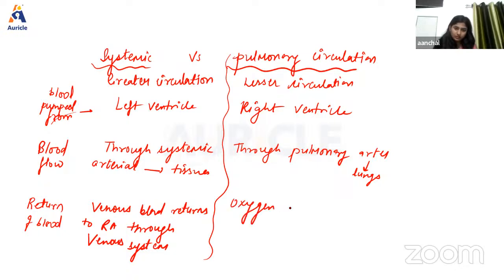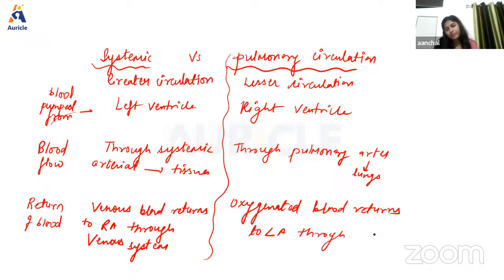And in pulmonary circulation, oxygenated blood returns to the left atrium through the pulmonary vein. Fine. Now, again, we're going to have a recap of both systemic and pulmonary circulation.